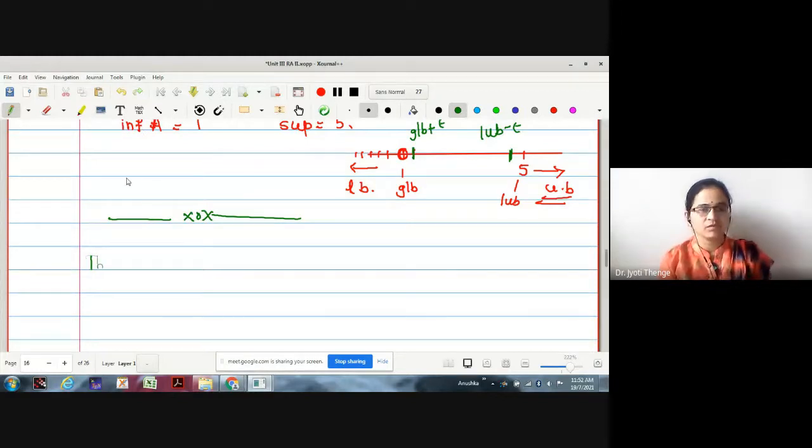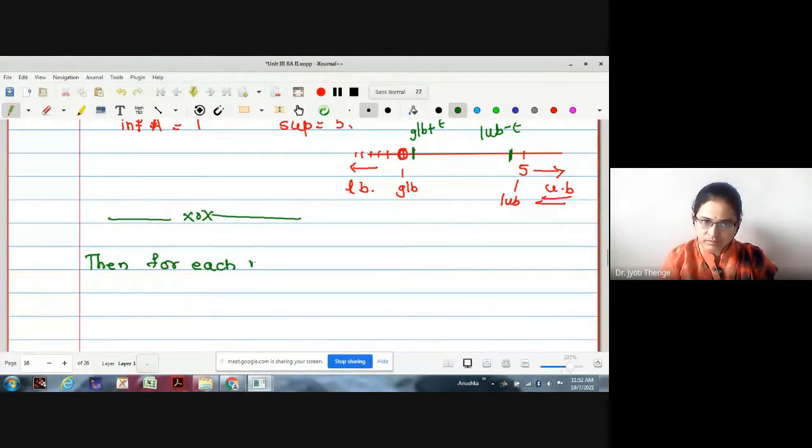Then for each n, see carefully what I'm writing.